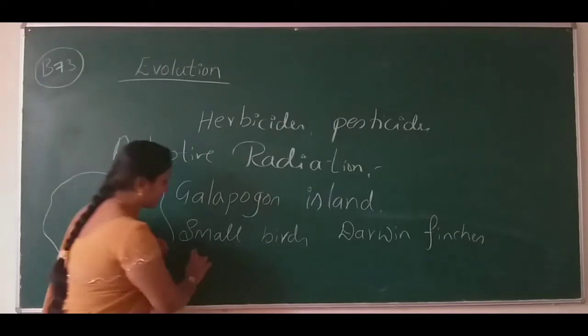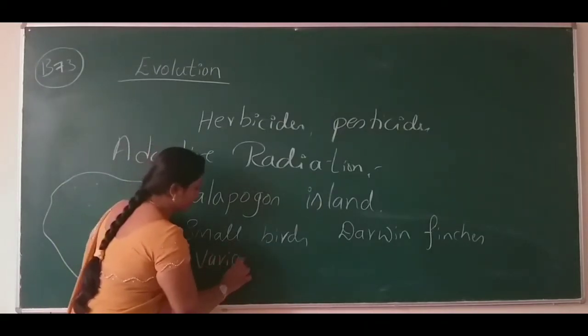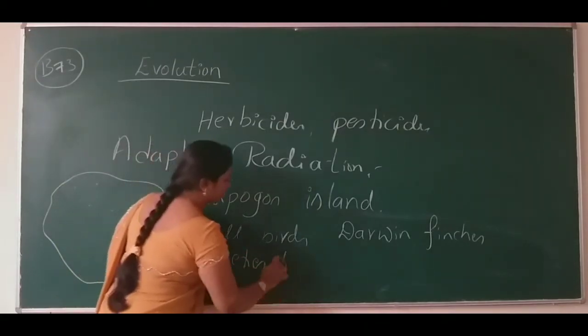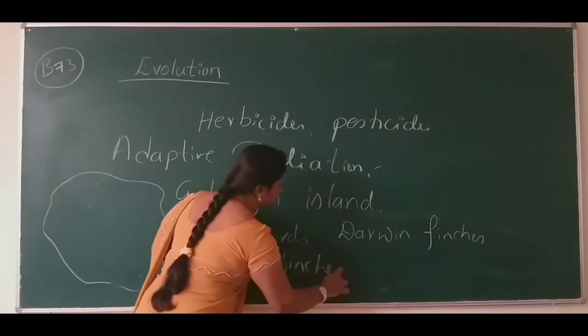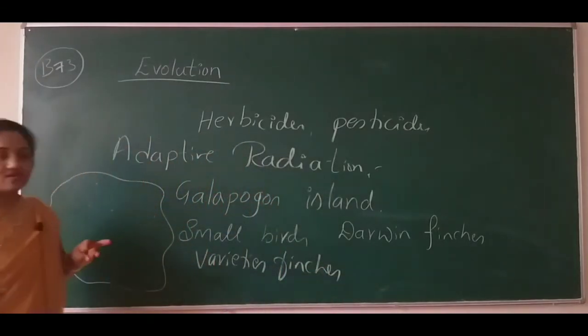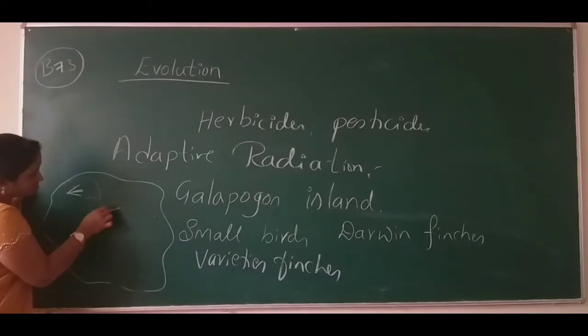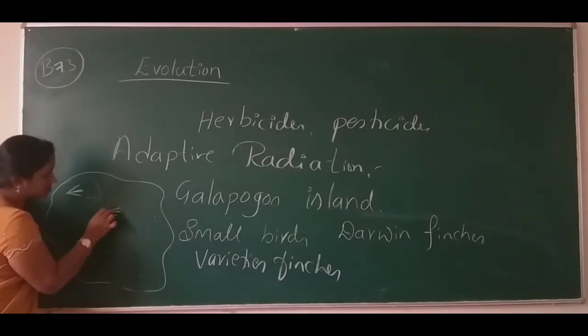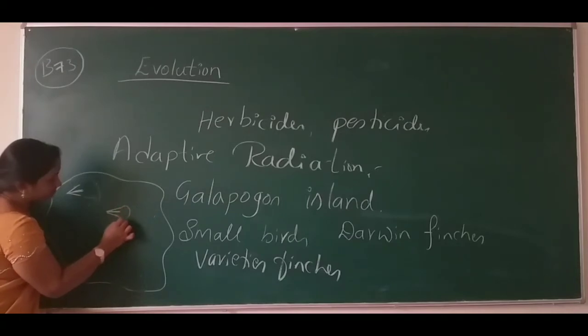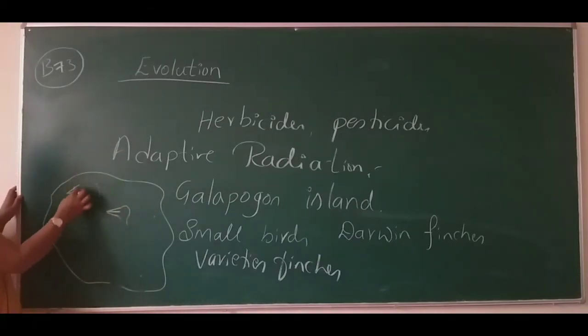and that too, varieties of finches. What kind of varieties did he see? Some finches had a big beak. Some finches had a different kind of beak. Just imagine, I am drawing only the beak to show you.